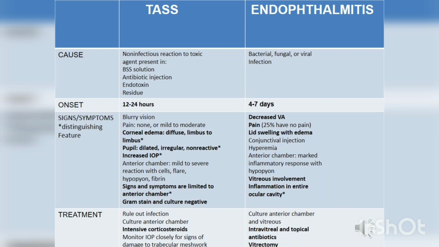Now coming to the treatment, we should always rule out any infection in case of TASS. The culture of the anterior chamber has to be done. Intensive corticosteroid drops have to be instituted, and we have to monitor the intraocular pressure for any damage to the trabecular meshwork with rise in the intraocular pressure. If it is there, we have to control it. In case of endophthalmitis, we have to do culture of the anterior segment as well as the vitreous, and intravitreal antibiotics as well as topical antibiotics have to be instituted. And in some cases, we may have to do a pars plana vitrectomy.